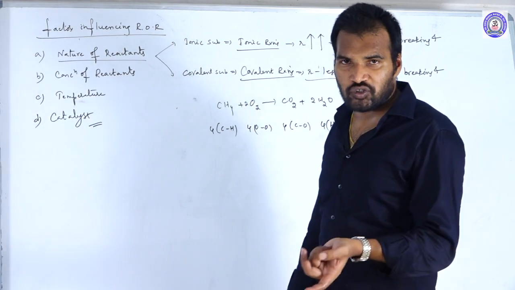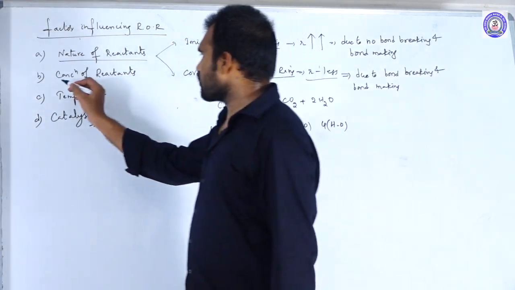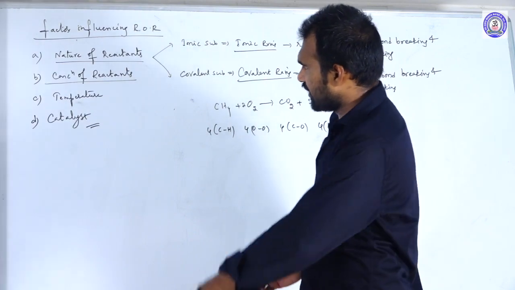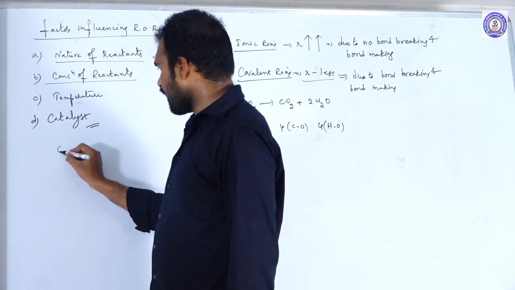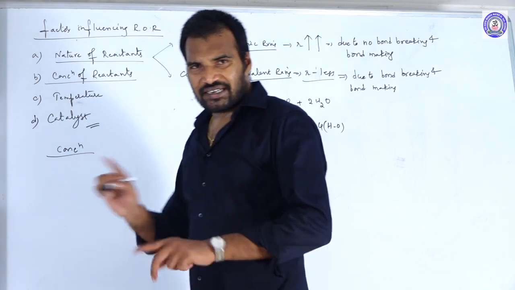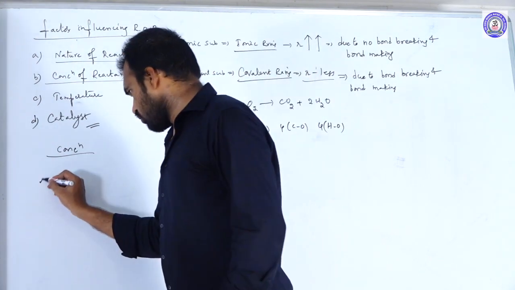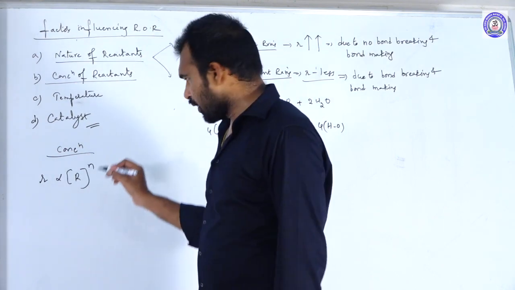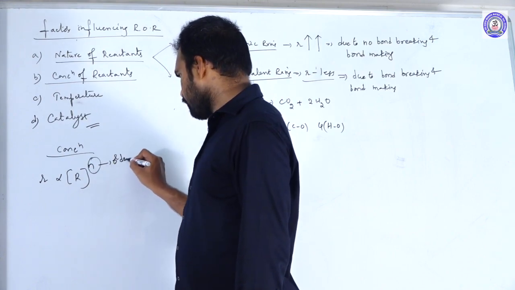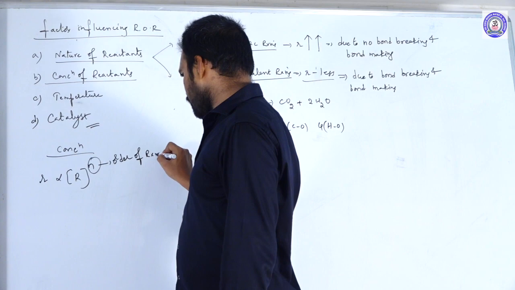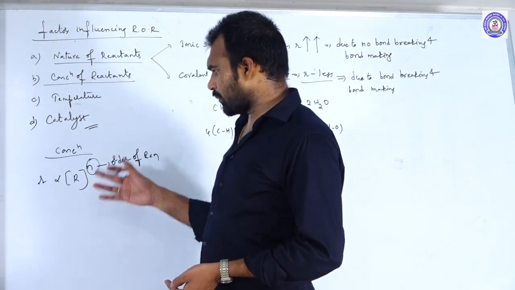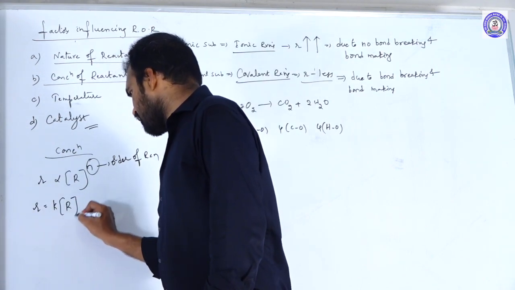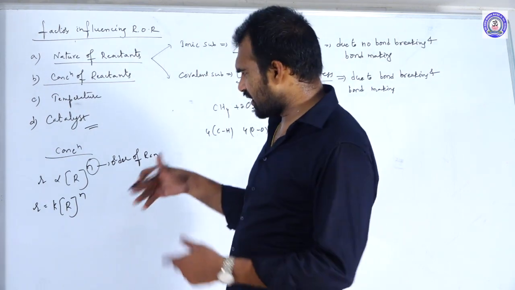Ionic substances are more reactive compared to covalent substances. Next, we move to the next factor: concentration of reactants. What is the relation between rate and concentration? Rate is proportional to the concentration of reactants to the power of n, where n is the order of the reaction. We will discuss order later. So rate equals K into concentration of R to the power of n. This is the rate equation.